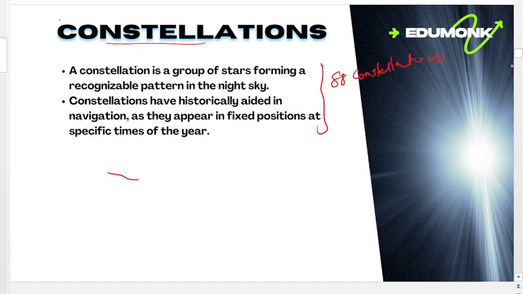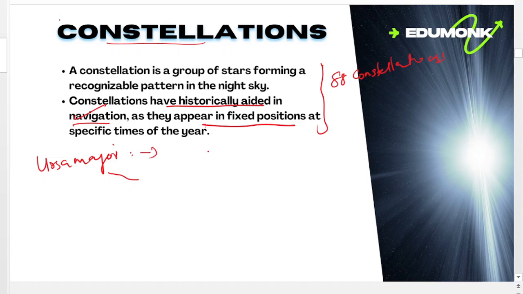In the old age, these were mainly used for navigation purposes. Most of the stars appear in a fixed position at night at specific times of the year. By using this, most of the ships navigated to their destinations.